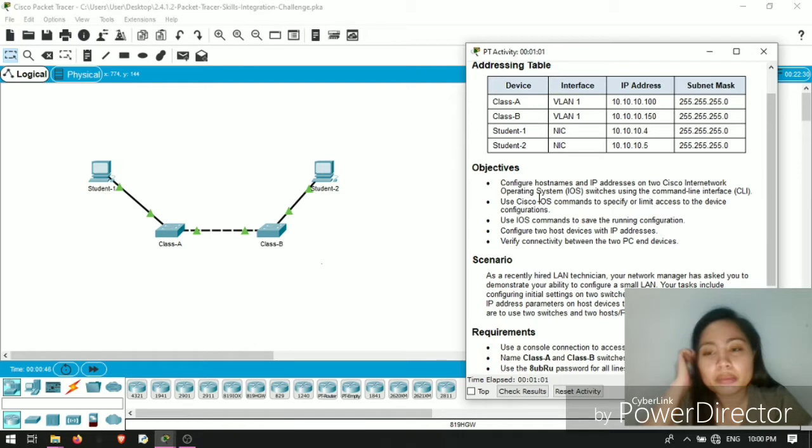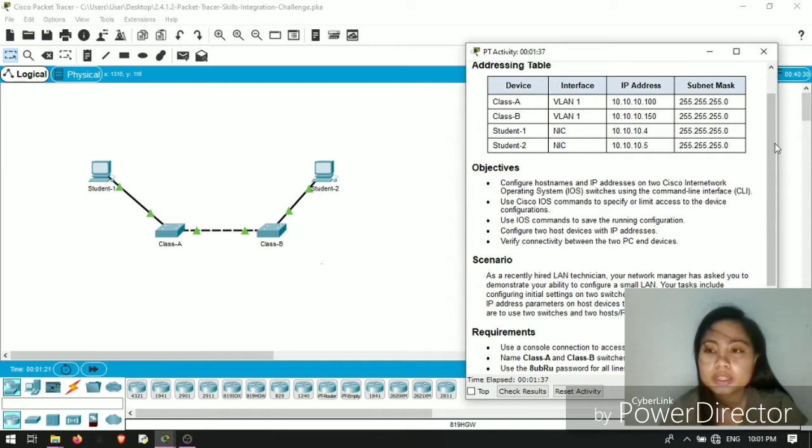First, configure hostname and IP addresses on two Cisco Internetwork Operating System (IOS) switches using the command line interface (CLI). Use Cisco IOS commands to specify or limit access to the device configuration. Then, use IOS commands to save the running configuration and configure two host devices with IP addresses. After that, we're going to verify the connectivity between the PC and the end devices.